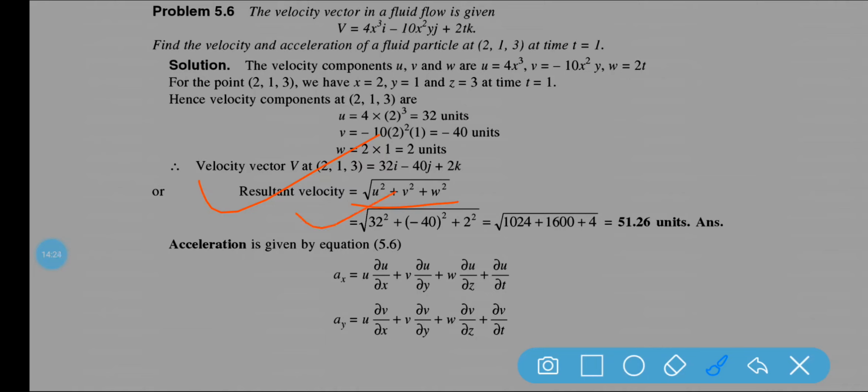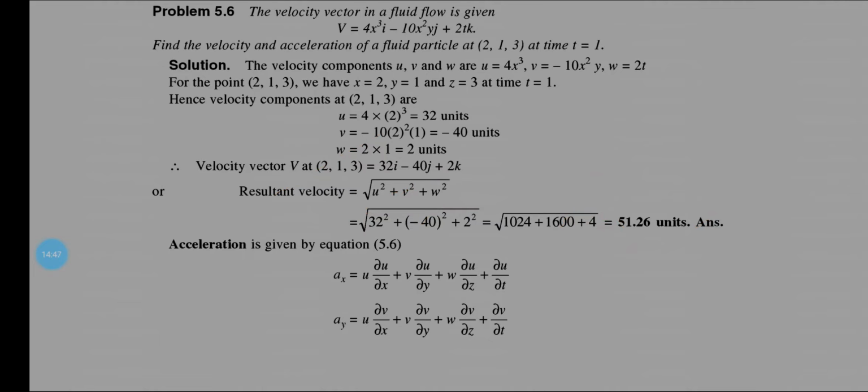Now put the value, you will be getting this answer. 32 square means 1024, 40 square means 1600, and this comes to 51.26 unit is the answer. Remember here the unit is not given, that is why it is written unit.